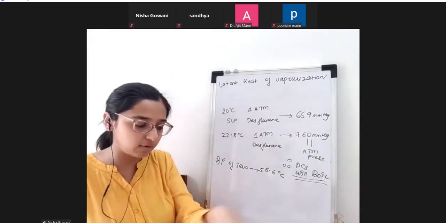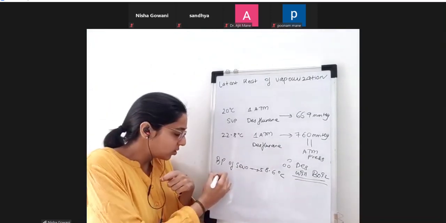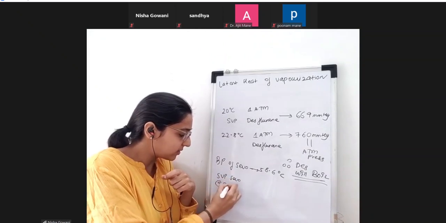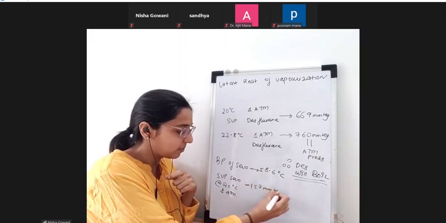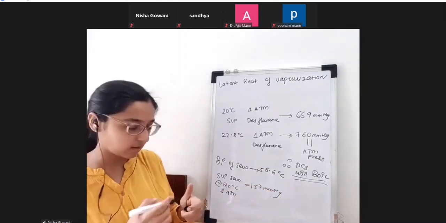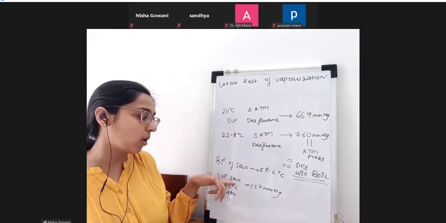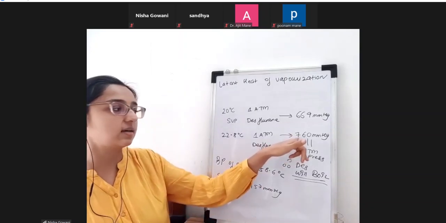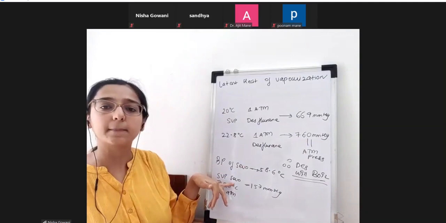Otherwise, what is the sevoflurane saturated vapor pressure at 20 degrees Celsius, 1 atmosphere? It is 157 mmHg as per the table. If I want sevoflurane to boil, its saturated vapor pressure should become 760, and that is when sevoflurane will start boiling.